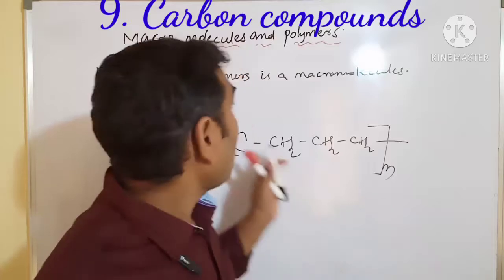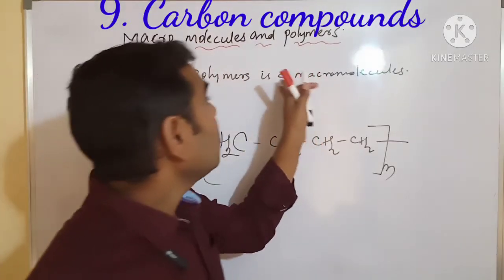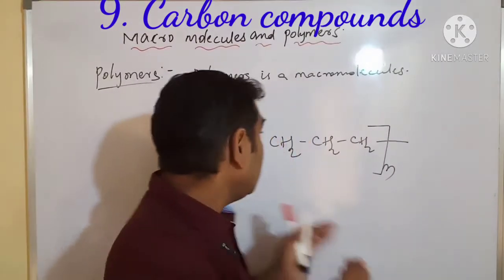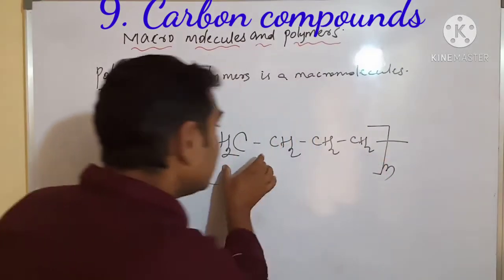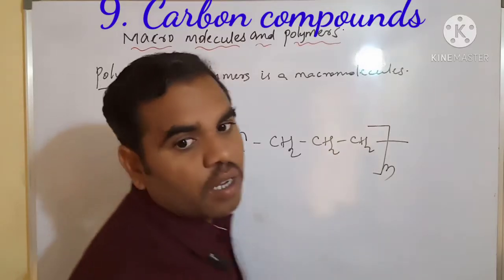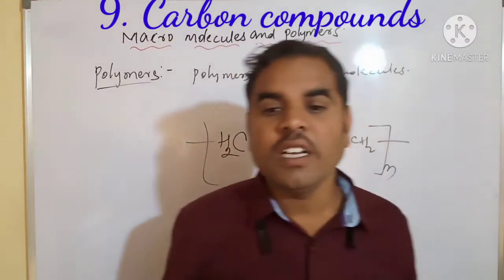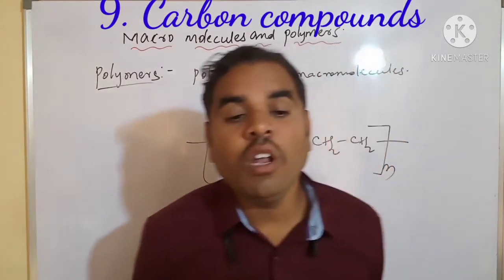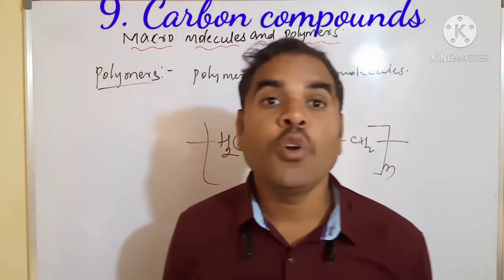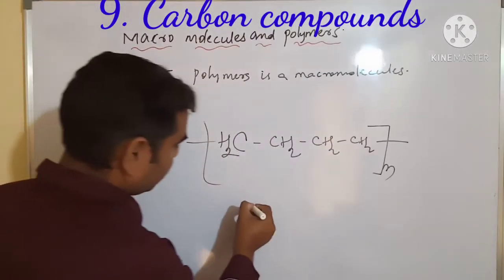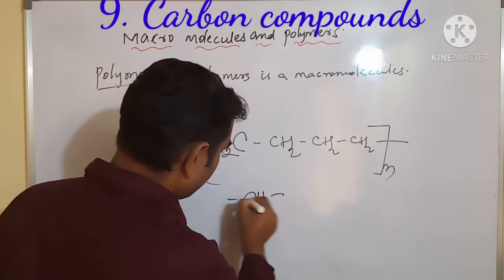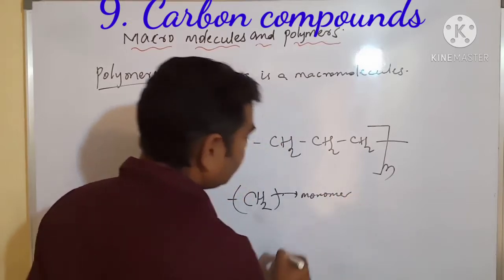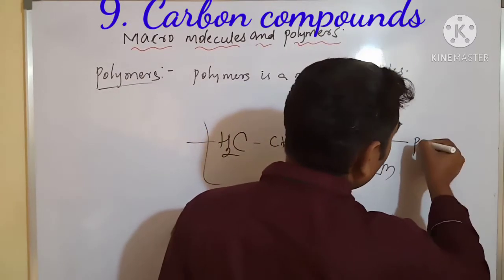A polymer is a macromolecule, and it is a repetition of a small unit, like this repetition of the ethylene unit. The small unit that regularly repeats to form a polymer is called a monomer. This is a monomer, and this whole one we call the polymer.